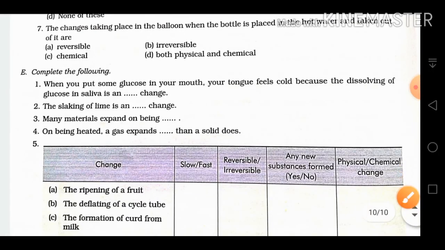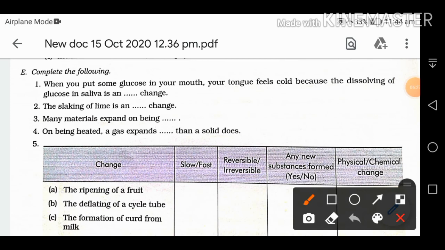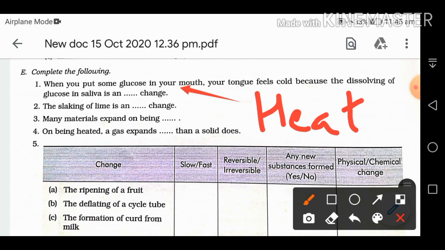Then complete the following, A part. When you put some glucose in your mouth, your tongue feels cold because the dissolving of glucose in saliva is an endothermic change. It is taking heat inside, endothermic change. The slaking of lime is a chemical change. Many materials expand on being heated. When we heat a material, it will expand. Fourth one, on being heated, a gas expands more than a solid does.